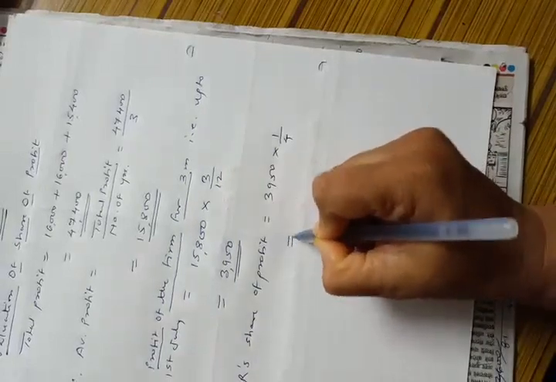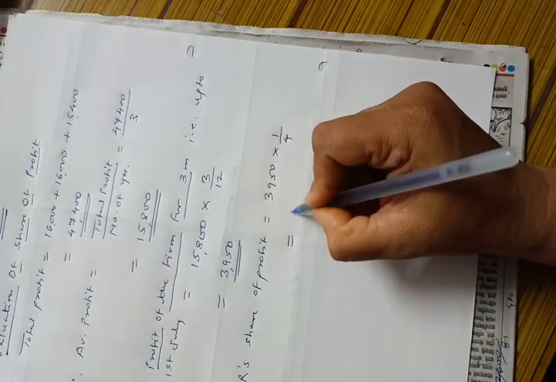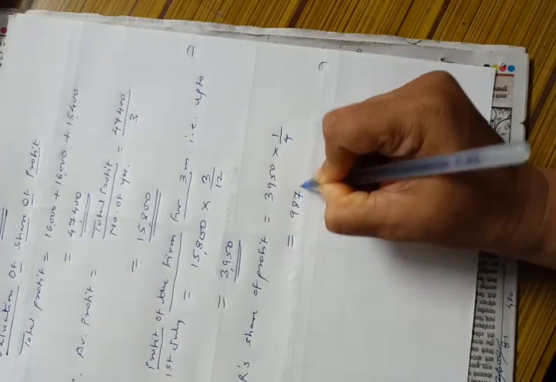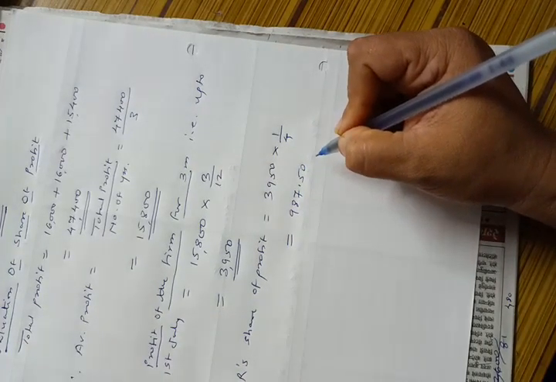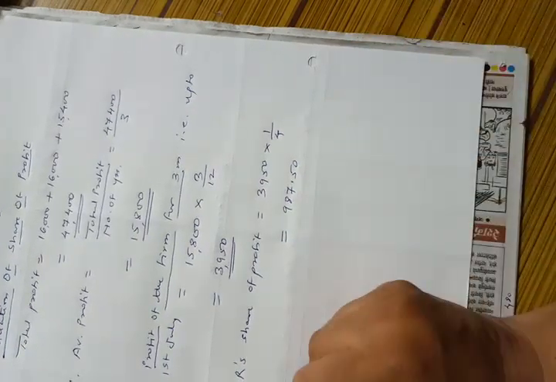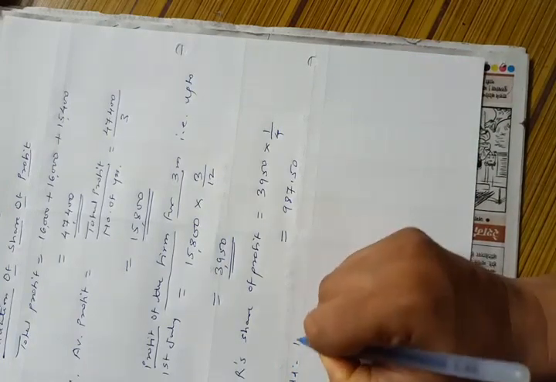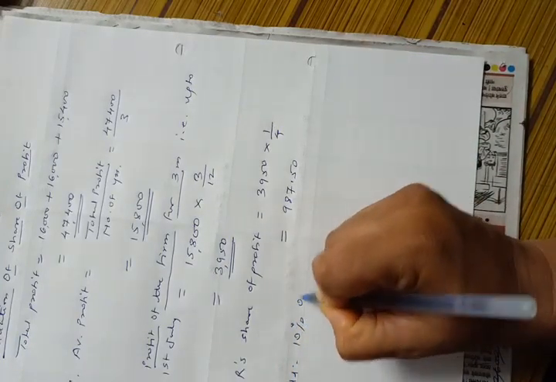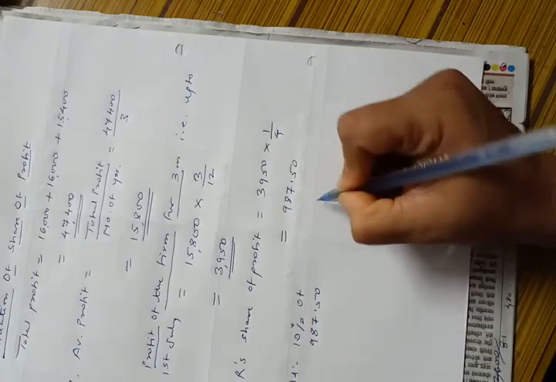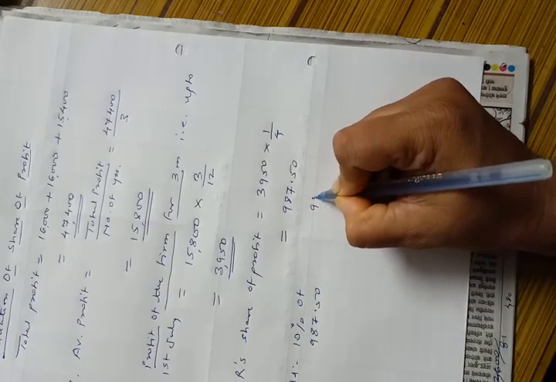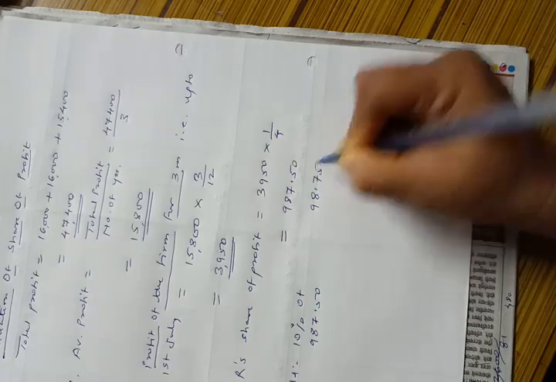Therefore, the answer will be 987.50. Now they told us to add 10%, so add 10% of 987.50, so it will be 98.75.